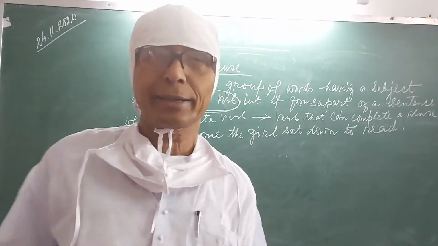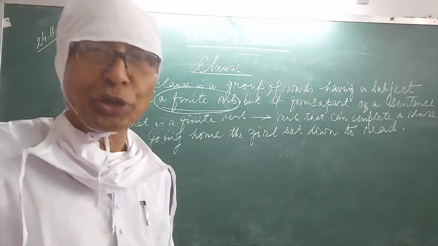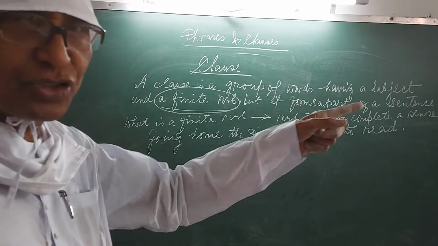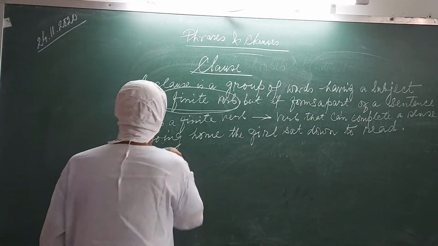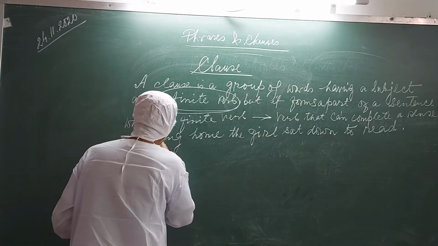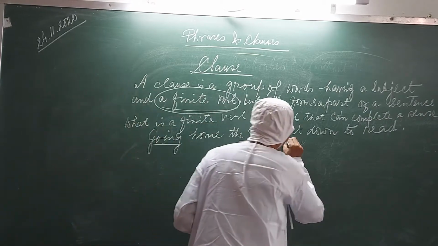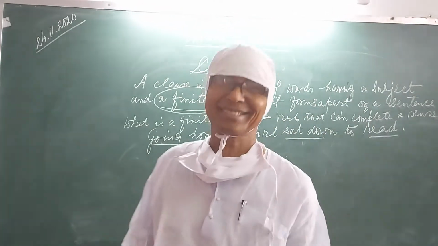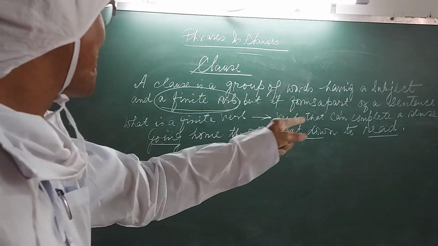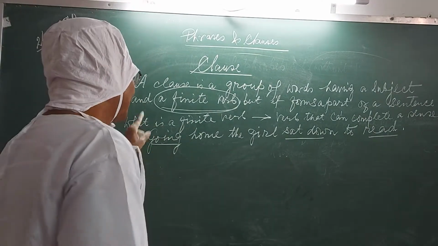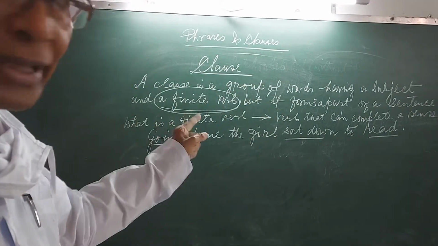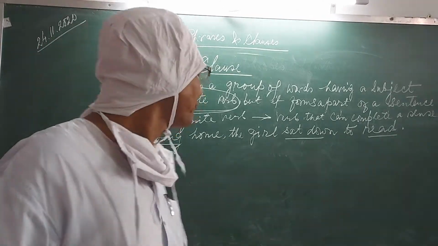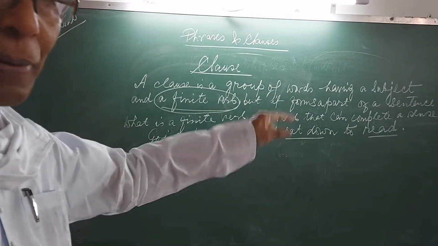How many verbs are there? You know, a verb is a doing word. How many verbs are there? One verb, this is one, this is another. There are three verbs in this sentence: going home, the girl sat down to read. You see, there are three verbs.